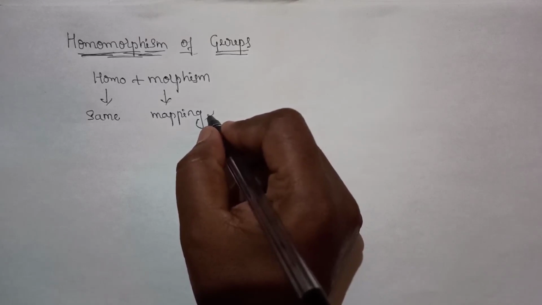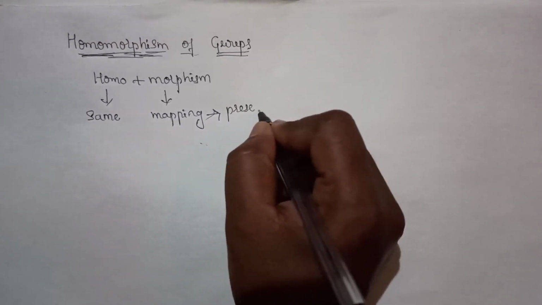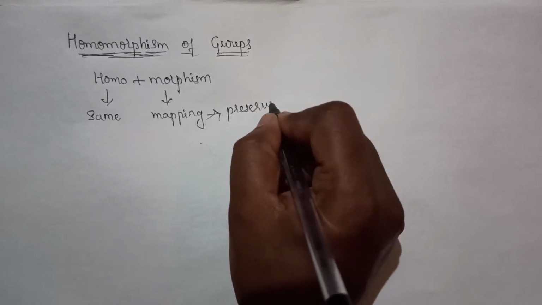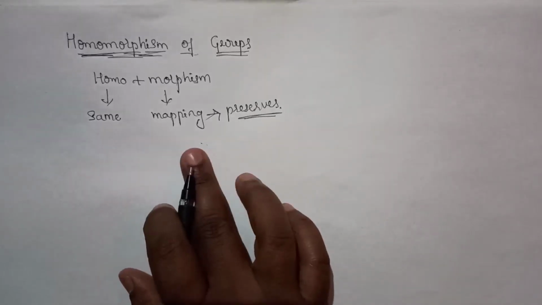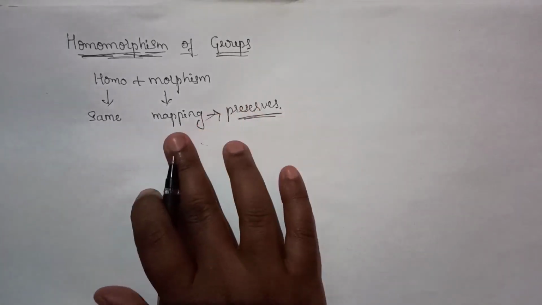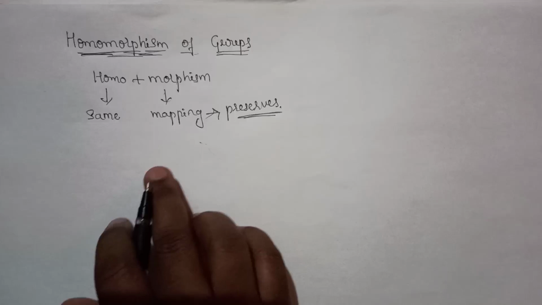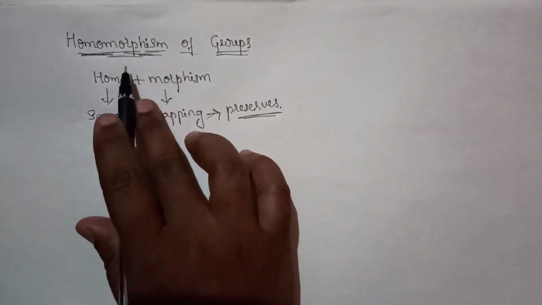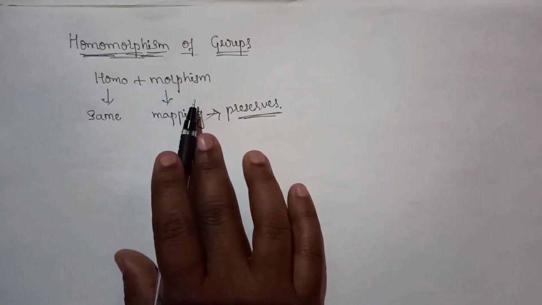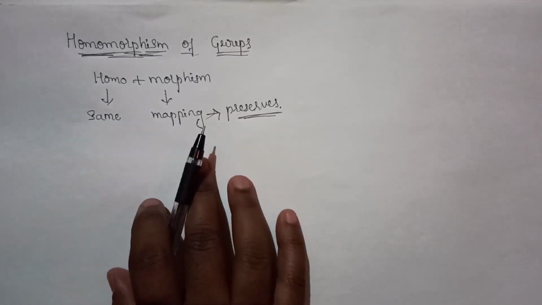So in terms of groups, a mapping means one which preserves the structure. So it is a mapping between two groups. Two groups are said to be homomorphic to each other if they have the same structure or similar structure.